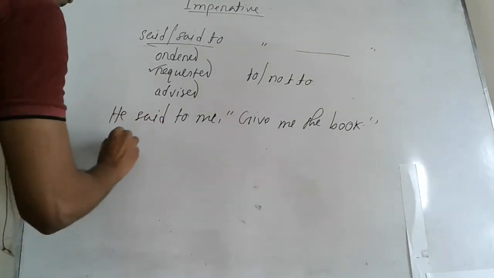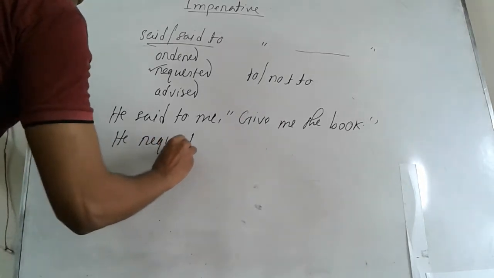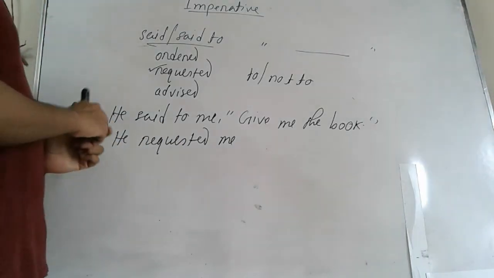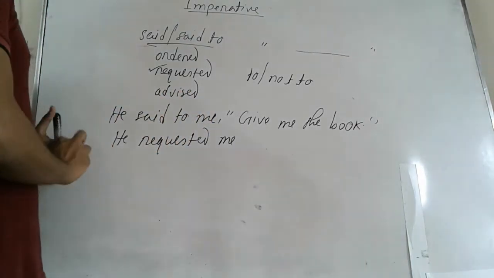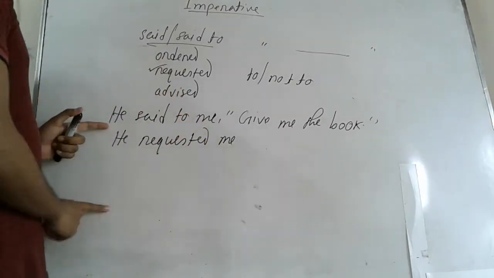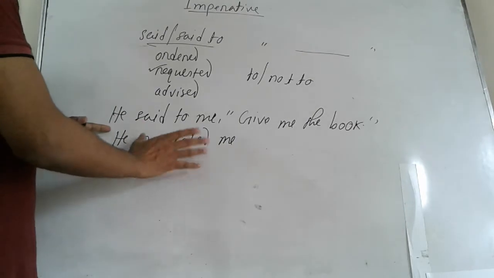So here we can take he requested me. But suppose your reporting speech is like this: the student said to the teacher, then the speaker is inferior to the listener, so we should use requested.